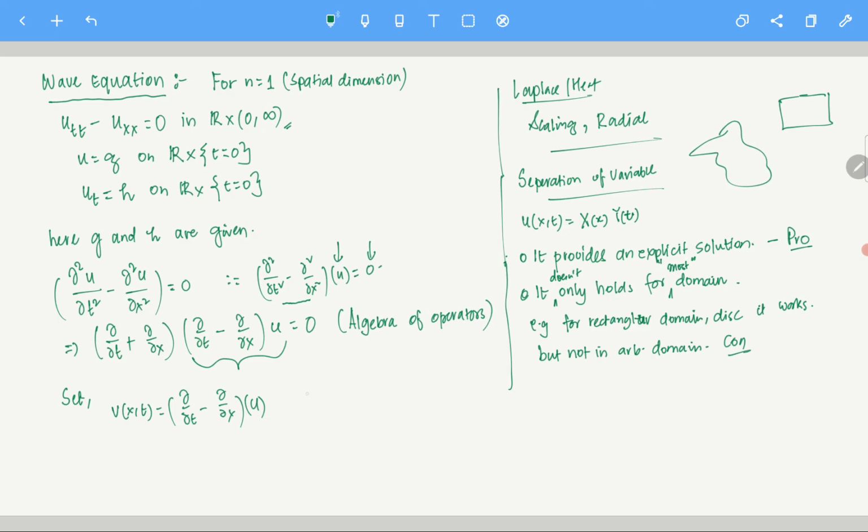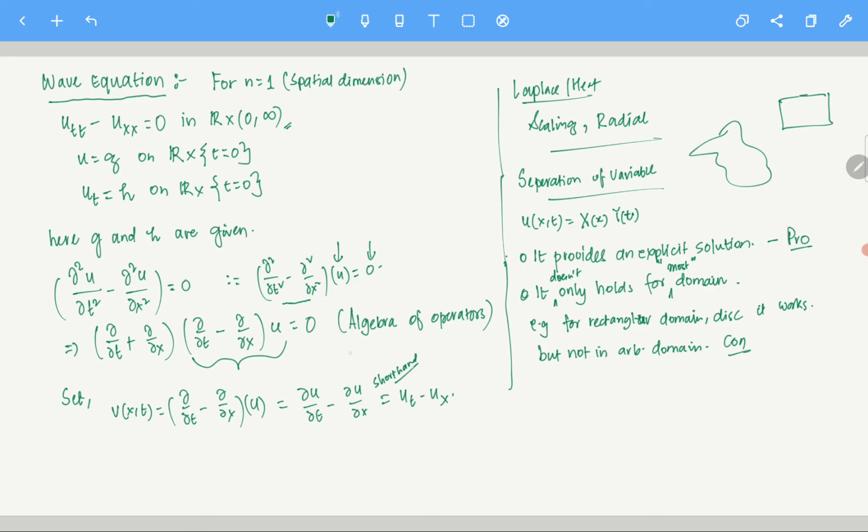Which is what? Which is del u del t minus del u del x. See why I wrote it like this: I am always using the shorthand notation u_tt, u_xx. Here I am writing it like this just for you to understand that we can break it up, otherwise you may get confused. So this is u_t minus u_x, that's your shorthand notation.